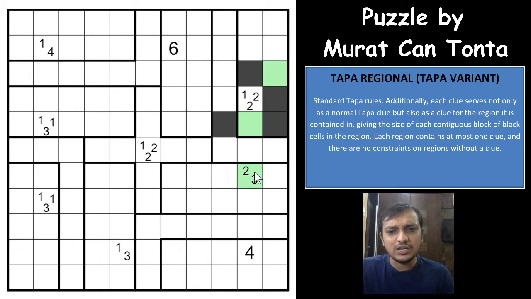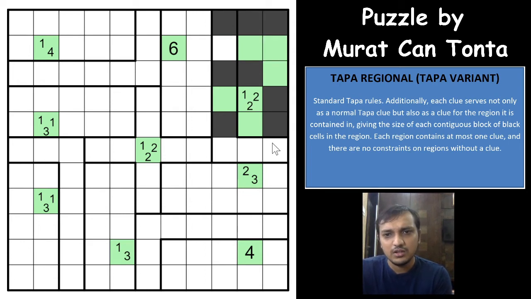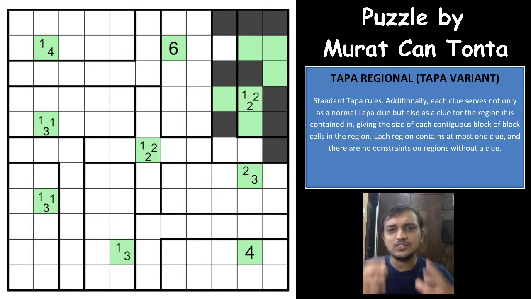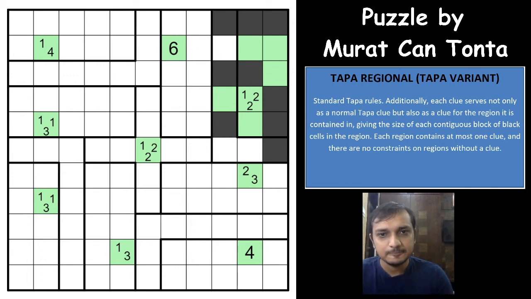One more rule is that all the clue cells will always be unshaded, right? So this will not be shaded, this will be shaded, this will be unshaded. Of course this will not be shaded for the 1 2 2 clue as the region clue, so this will be unshaded. Now there have to be 2 more shaded cells in this region, this cannot be shaded, so these 2 are shaded, right? That's really good logic here. So we have fulfilled the 1 2 2 clue for the surrounding 8 cells as well as the region, right?